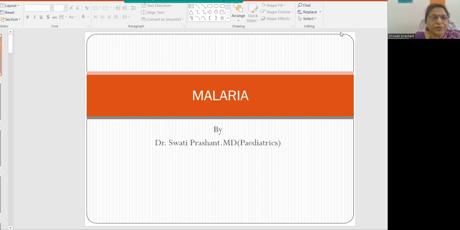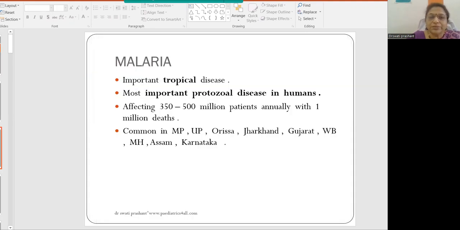Now this next topic is malaria. We all very well know the different causes of parasites which lead to malaria. Mosquitoes are the major culprits which lead to malaria. Malaria is an important tropical disease, the most important protozoal disease in humans, affecting 350 to 500 million patients annually with 1 million deaths. It is commonly seen in Madhya Pradesh, UP, Orissa, Jharkhand, Gujarat, West Bengal, Assam, Maharashtra, Karnataka, etc.